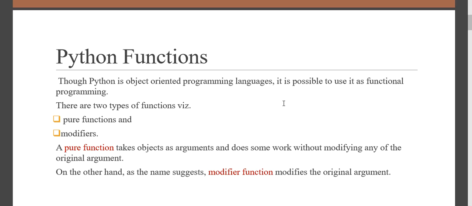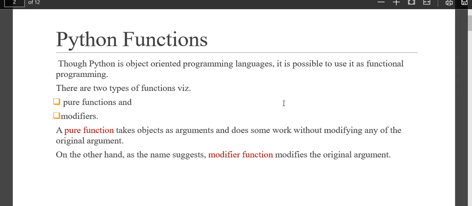With pure functions, whenever you pass an object as an argument, the function takes the argument but does not modify the original argument that has been passed. Whereas with a modifier function, as the name suggests, whenever you pass an object as a parameter, the object will be changed and returned to the calling program.